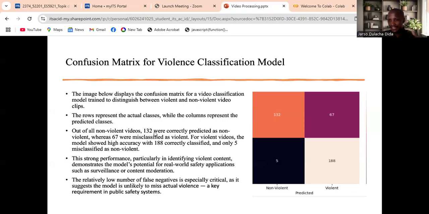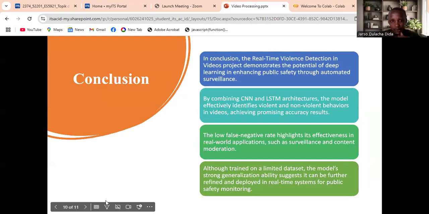I tried to train this model many times. The first time it gave good accuracy and good performance, then I tried to increase it, but it gave this result. So this is the confusion matrix to check whether the test data is correctly classified or not. This is all. My time is limited. Generally, the purpose of this project is to classify videos from the dataset as violent or non-violent.